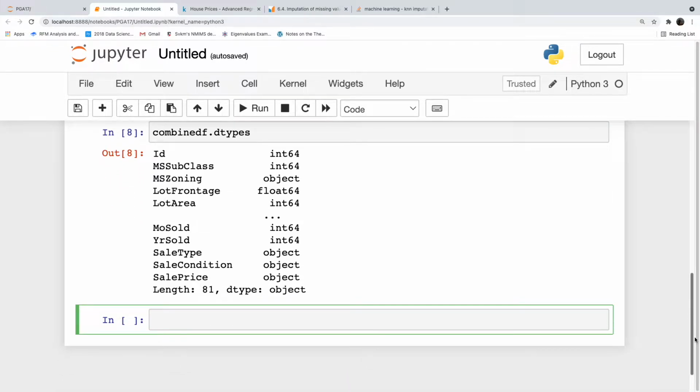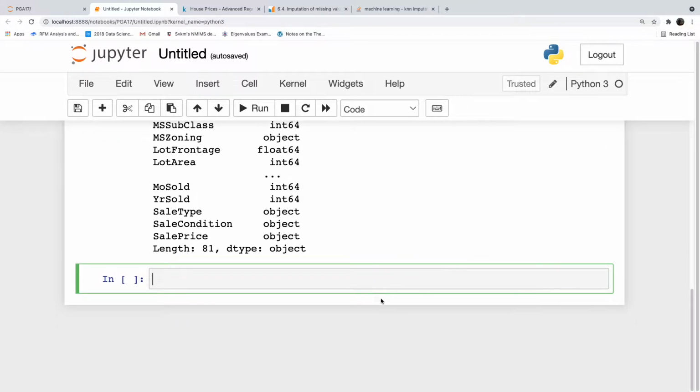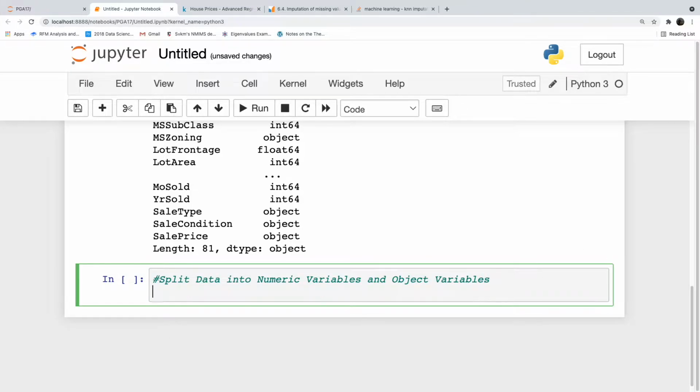Now we will split the data into numeric variables and object variables, because the missing value treatment is different for both the types of data. Okay.